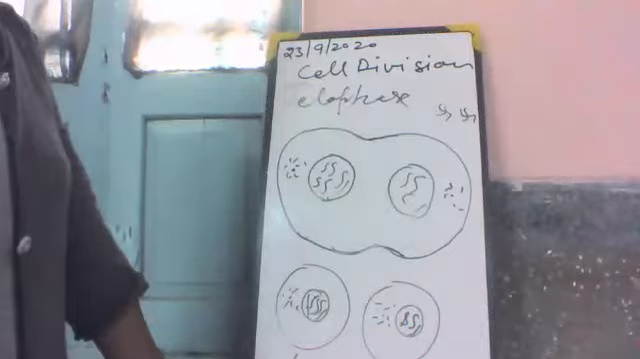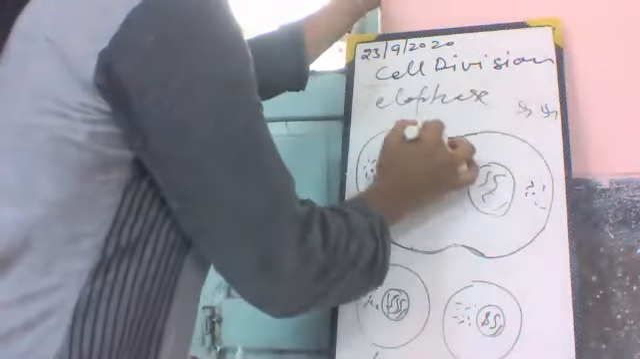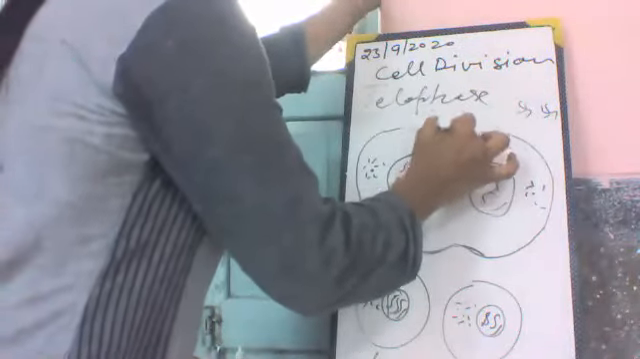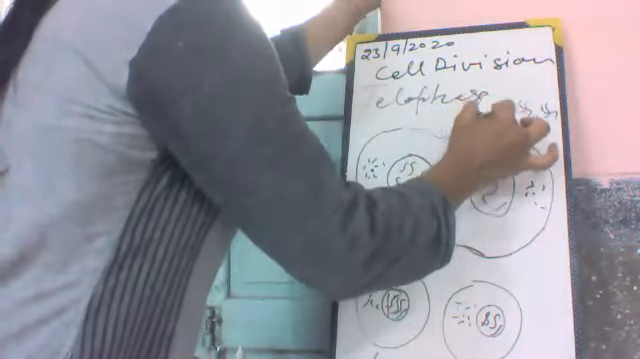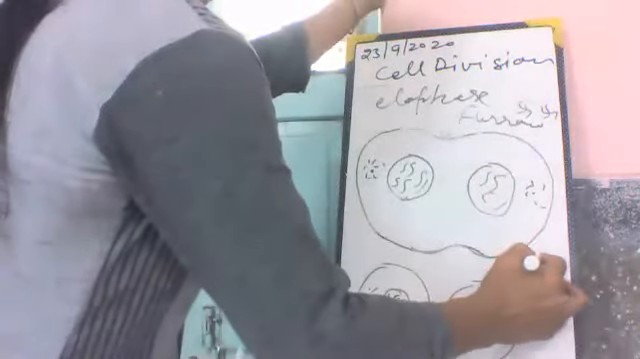fiber. And a furrow starts in the cell membrane at the middle of the cell. This is called the furrow. This furrow starts in the cell membrane here.